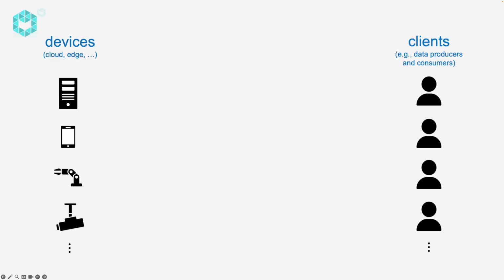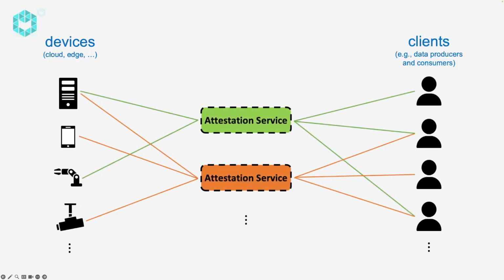For instance, a client runs a service on a server that analyzes data obtained from sensors like cameras. To secure the service, the client wants to attest the devices. To this end, the client must use several attestation services on different interfaces and protocols. This makes attestation cumbersome. It results in a huge burden on the client, and the client may decide not to use attestation at all, despite the security guarantees it provides.